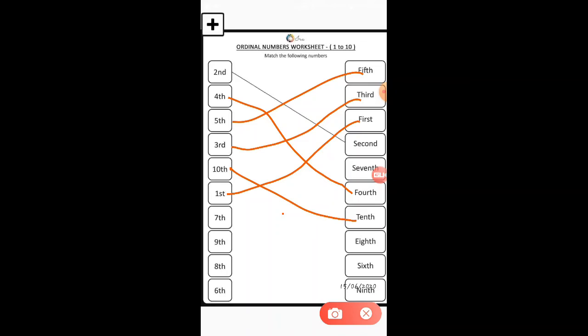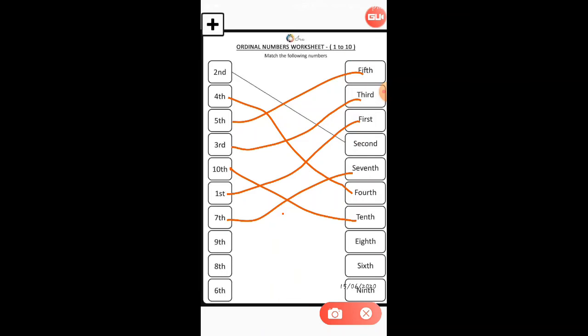Okay, please note down with me. You have to do this in your book also. This is your homework. 7th one. See, here is the spelling of 7th. S-E-V-E-N-T-H, 7th. Okay, so this is the spelling of 7th.